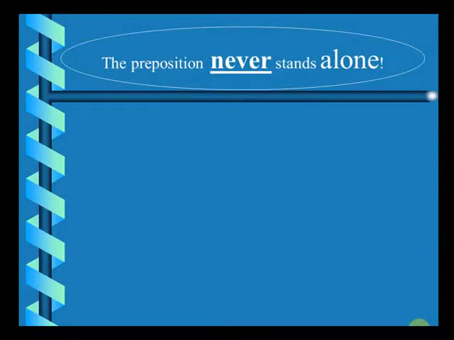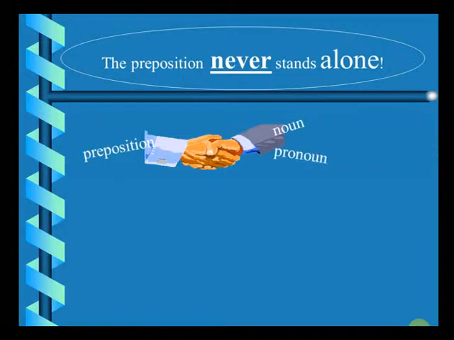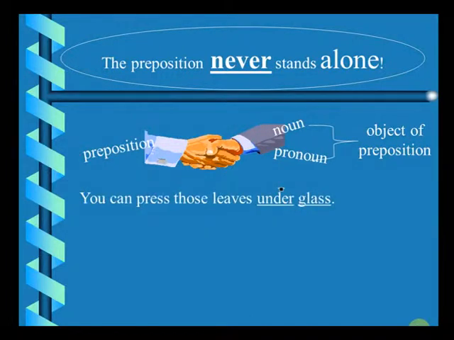The preposition never stands alone. A preposition would never come alone. It would always have some other words which are being linked by a preposition. A preposition can link either a noun or a pronoun. That would be the object of the preposition. An example: you can press those leaves under glass. So "under" is a preposition here.